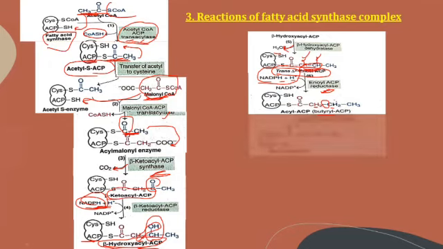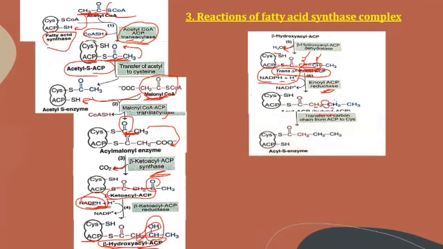Now the carbon chain attached to the ACP is transferred. This whole complex, which is present on the ACP, gets shifted from the ACP to the cysteine here.